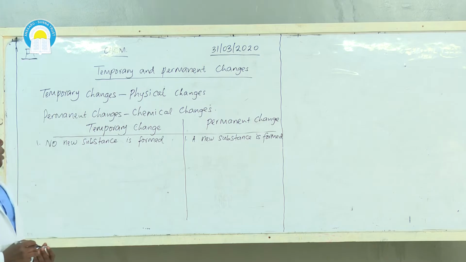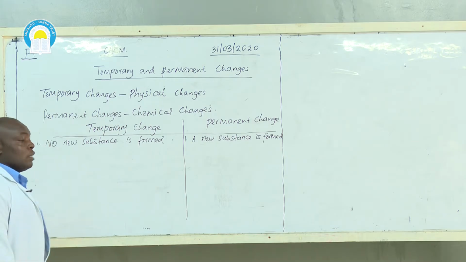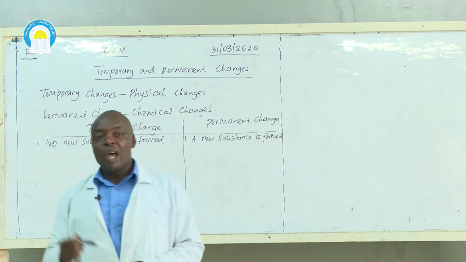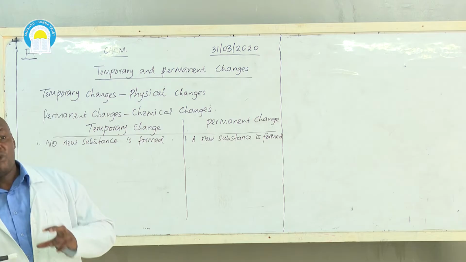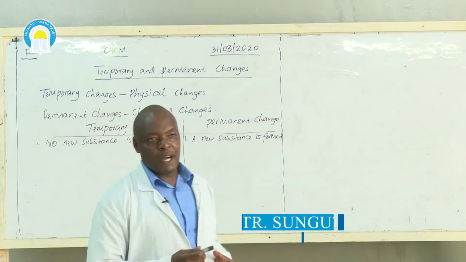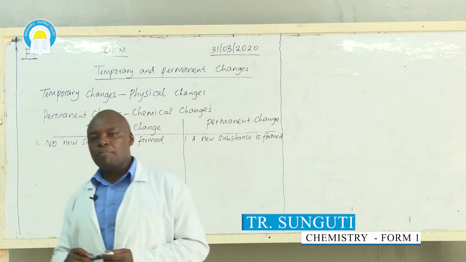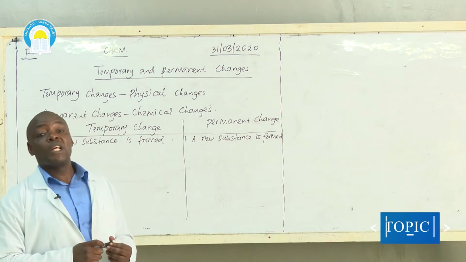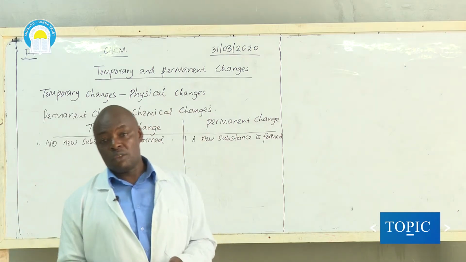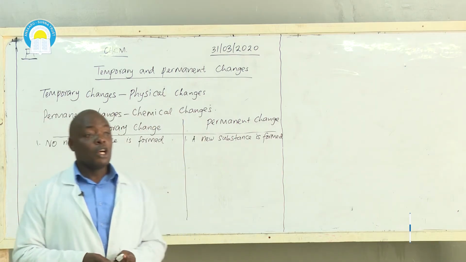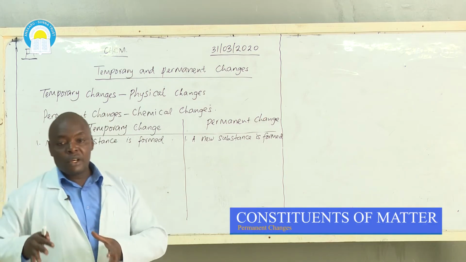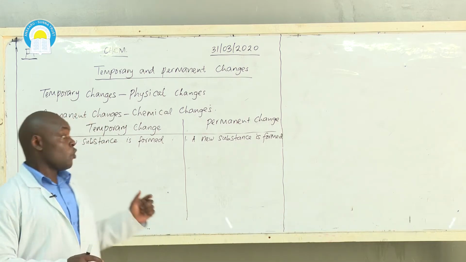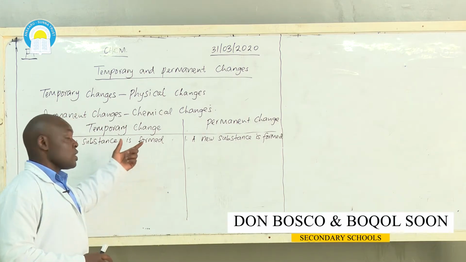For instance, if I heat solid iodine crystals in a boiling tube, upon heating they will sublime and form iodine vapor. If I trap the iodine vapor using a cool surface, the iodine vapor will solidify, a process we call deposition. We get back our iodine crystals. Iodine crystals and iodine vapor are still the same substance, iodine. So no new substance is formed.